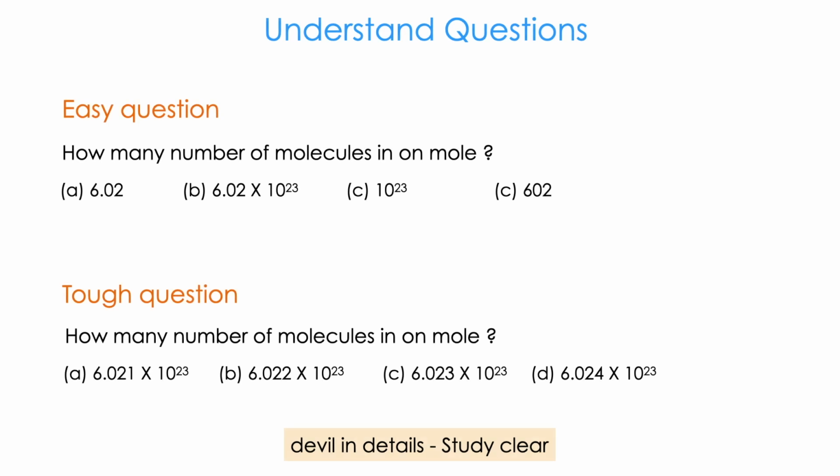Next, let's see what is an easy question and a tough question. An easy question means the answers are very well separated. Here you see the same question in easy mode and tough mode. How many atoms are in one mole? The first one is easy because the answers are very well separated. You can straight away answer B because the others are very off. The number of atoms will never be 6.02. The calculated number will never be 10 power 23. Atoms cannot be 602. So the obvious answer is 6.02 into 10 power 23.